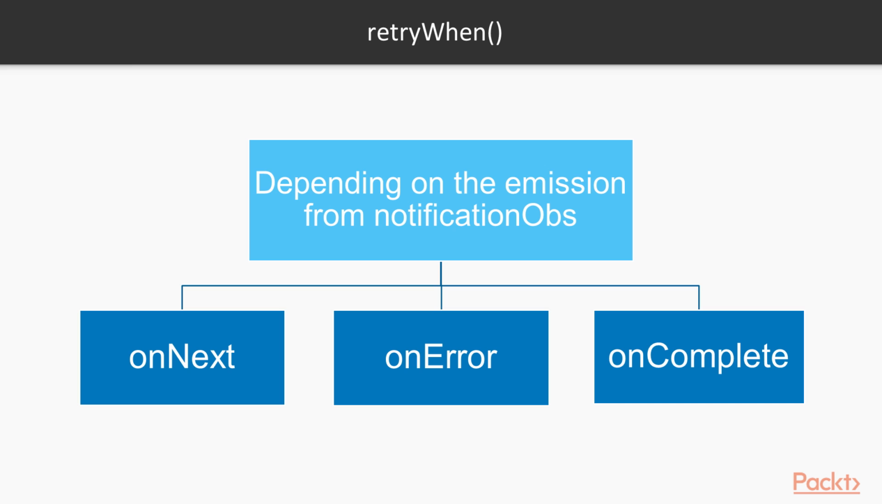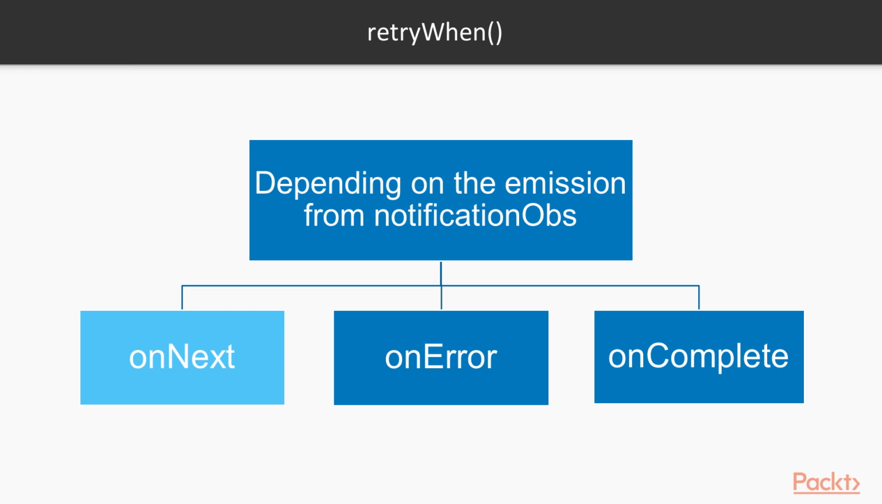Depending on the emissions from the return notification OBS variable, we can control what happens next. On next: when notification OBS variable emits the onNext signal, the retryWhen operator resubscribes to its source observable. Note that the value emitted is not important. On error, the error is propagated further down the operator chain. On complete, the on complete signal is propagated further down the operator chain.